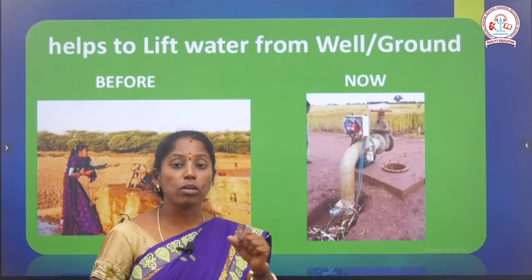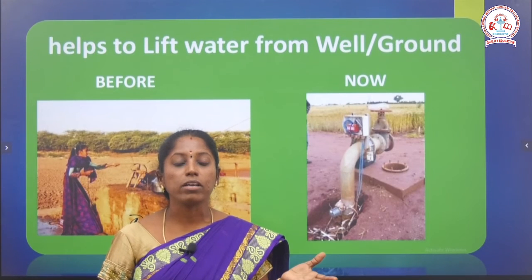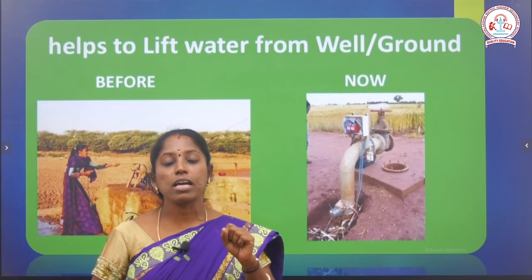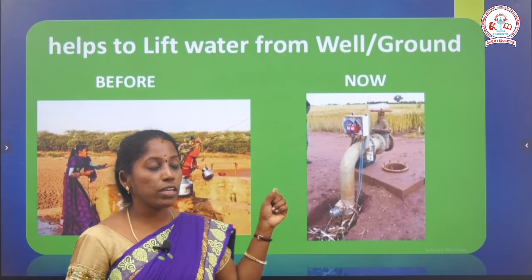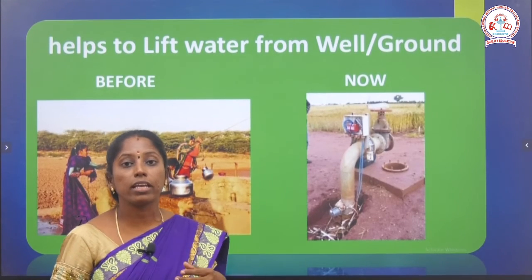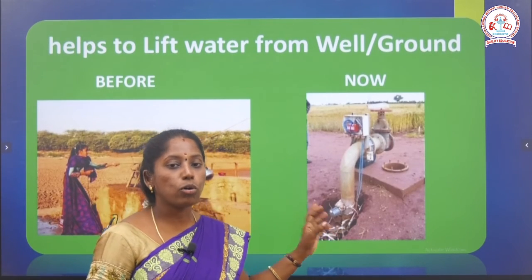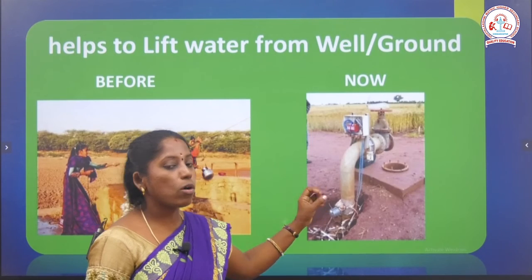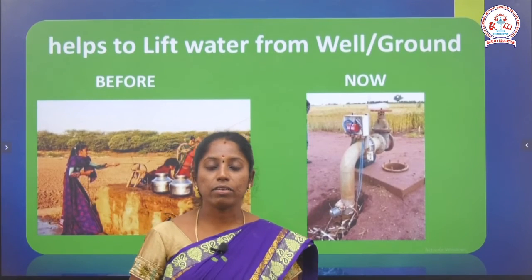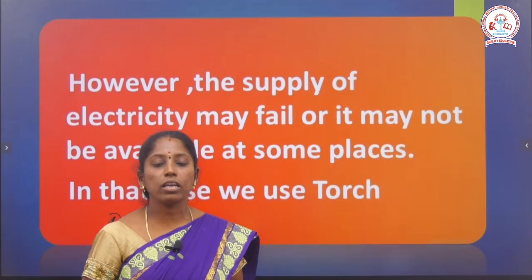Another important thing is water. Without water we cannot survive. We get water from underground. Before, we used so much effort to bring water from far distances. But nowadays we can use electricity and a motor to get water from the place itself easily. We can just switch on, and we can get water from the tap easily.